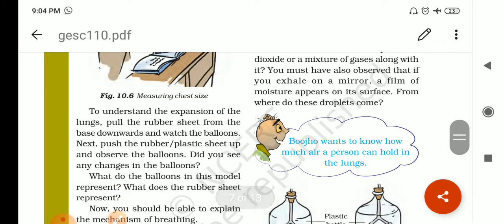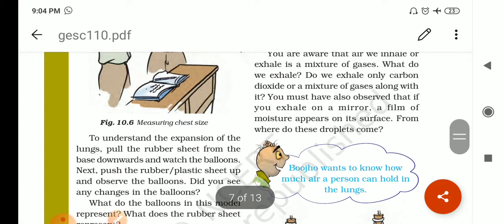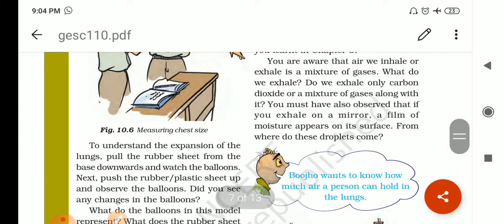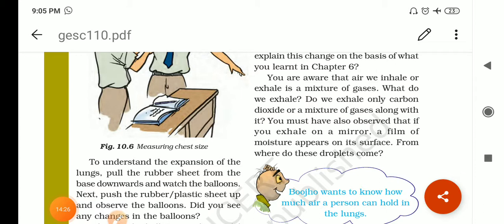Buju wants to know how much air a person can hold in the lungs. Okay, now see the answer of the first one. We inhale or exhale a mixture of gases, right? As I told you, carbon dioxide, water vapors, and other gases are also there. So when you exhale in front of the mirror, you can see the moisture which is present in the air appear on the glass or that mirror, right?